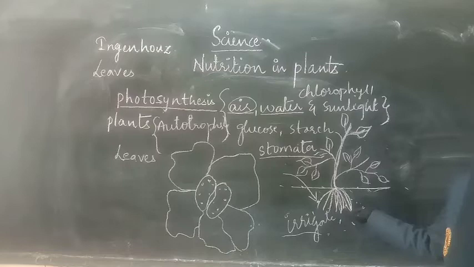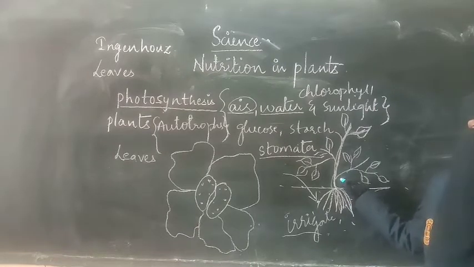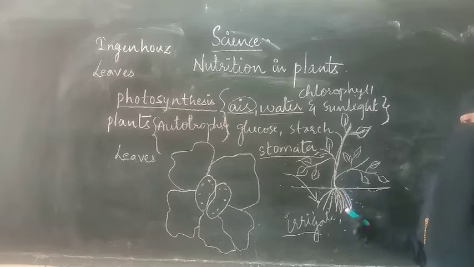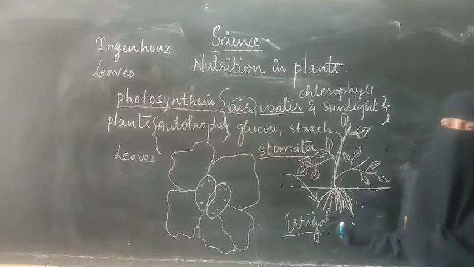This is the use of roots. Roots will absorb the water and minerals from the soil. And the other one is the stem, which will transfer the water and food materials to the entire plant. About this you have learned in the 6th class.